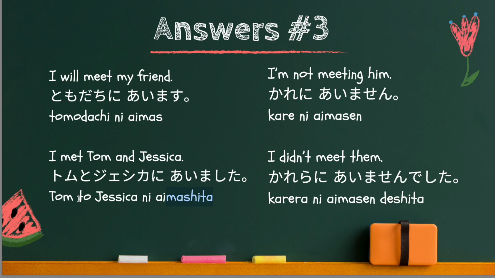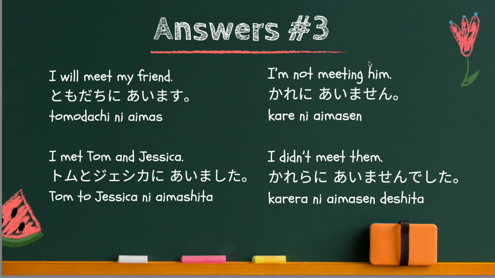Now you can use the と particle to combine those two people, Tom and Jessica. And に indicates direction. So it's トムとジェシカに会いました.